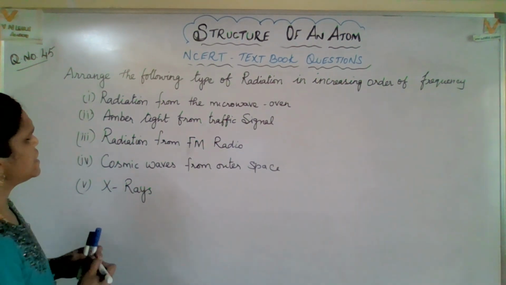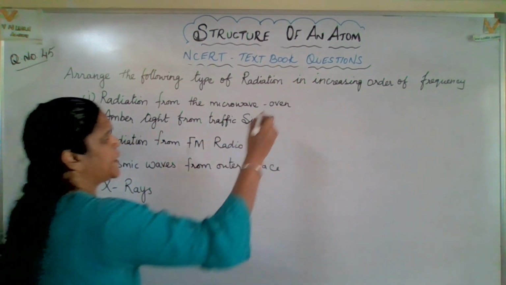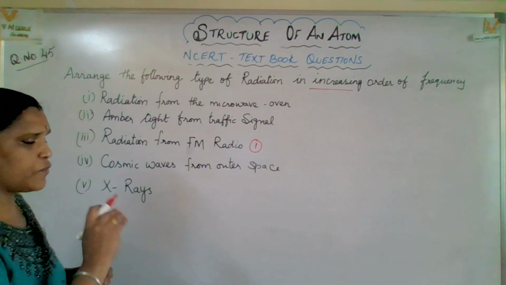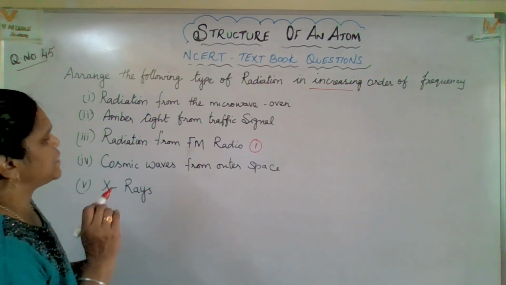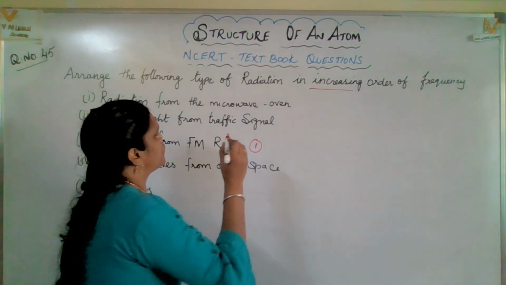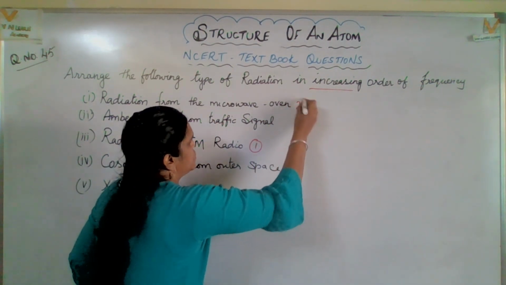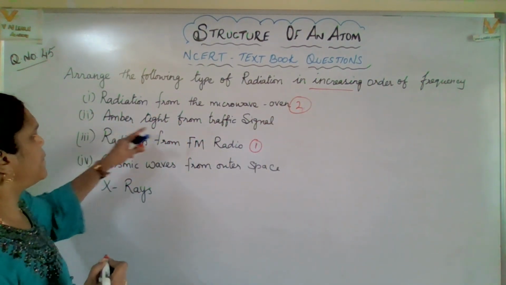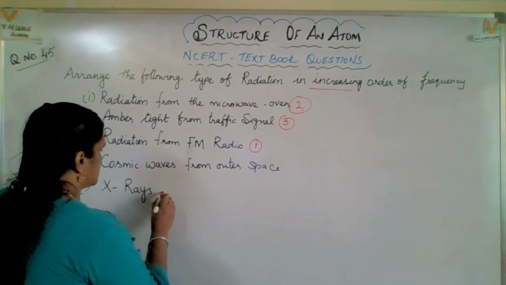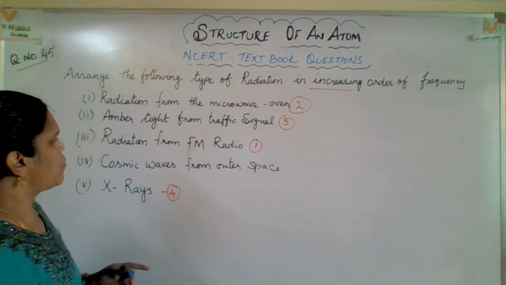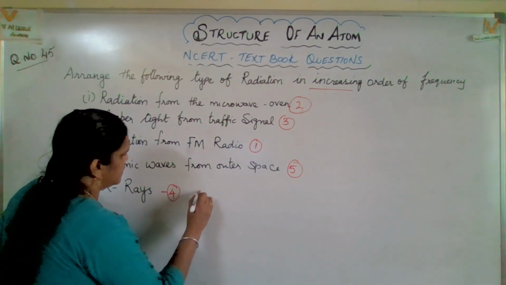The first one, radiation from FM radio, is actually very less frequency. Increasing order only they mentioned, so from smaller to higher. So radiation from FM radio, that is first one. Radiation from the microwave oven, this is 2. And third one, amber light from the traffic signal. And X-rays, fourth one. And cosmic waves from outer space, this is fifth one. Okay, now let us write.